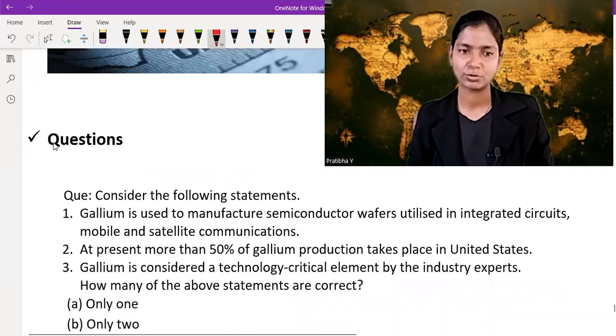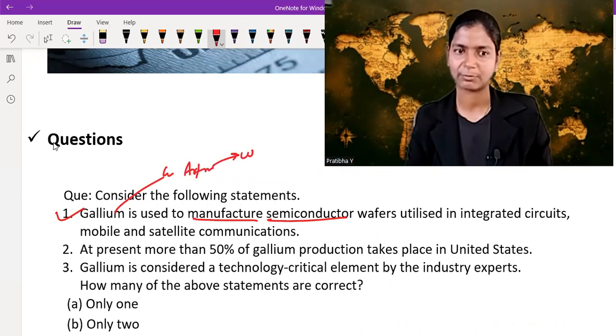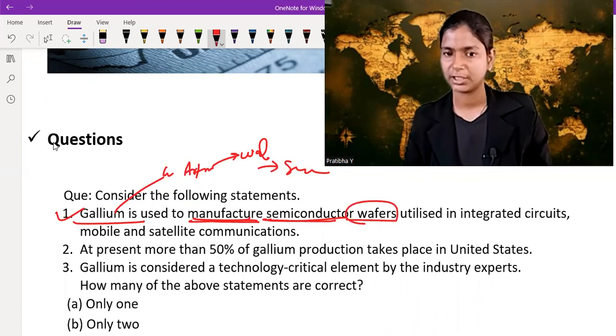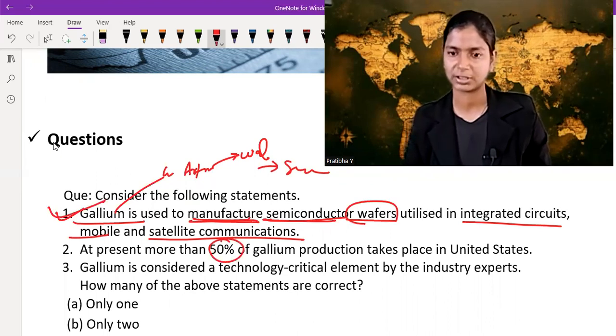First one: gallium is used to manufacture semiconductors. Yes, through gallium we make gallium arsenide, through that we make wafers, and with the help of wafers we make semiconductors. So gallium is used in manufacturing semiconductor wafers utilized in integrated circuits, mobile and satellite communication. This one is true. At present, more than 50% of gallium production takes place in the United States, no, in China. So this one is wrong.